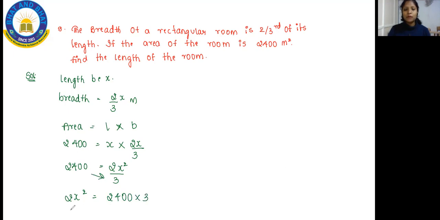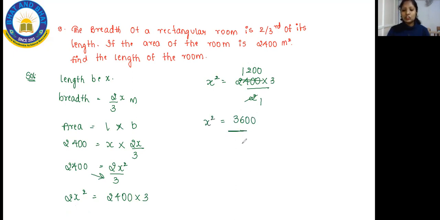Or else I can go with x square is equal to 2,400 into 3 divided by 2. 2 ones are 2, 2 twos are 4, 0 and 0. So 1200 into 3. So kids, I'm going to get the answer as 3600.